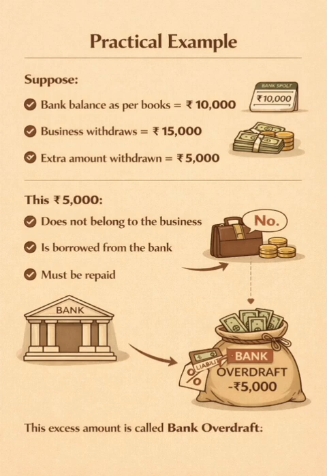Practical example. Suppose bank balance as per books equals rupees 10,000. Business withdraws rupees 15,000. Extra amount withdrawn equals rupees 5,000. This rupees 5,000 does not belong to the business, is borrowed from the bank, and must be repaid. This excess amount is called bank overdraft.